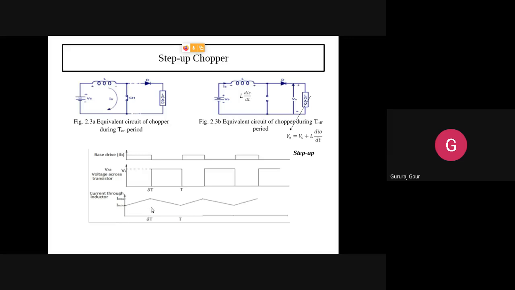But you can see here the current will start decreasing. Why? During the T off period, whatever current was stored will start releasing, discharging through this load. The charging of the current through the inductance has been shown. Output voltages are not shown, but you can show that also. That is not a big thing. So this is how you need to explain the operation of the step up chopper.